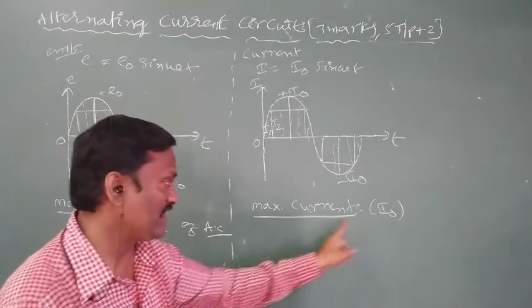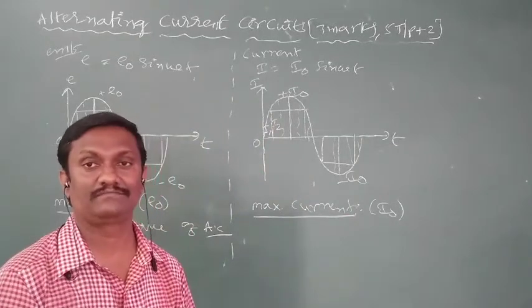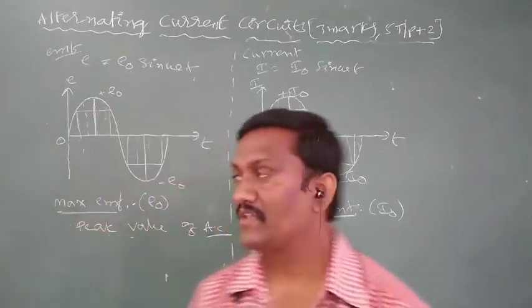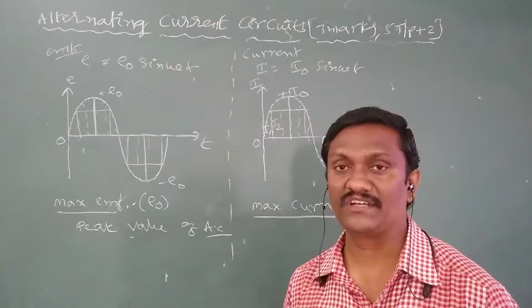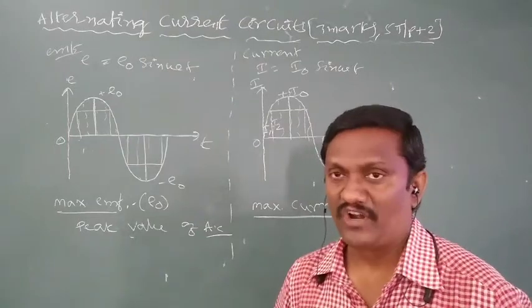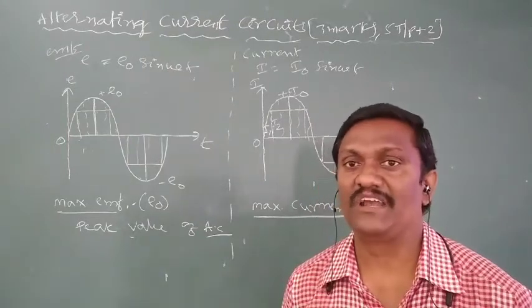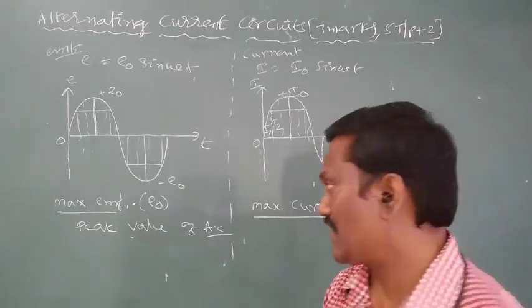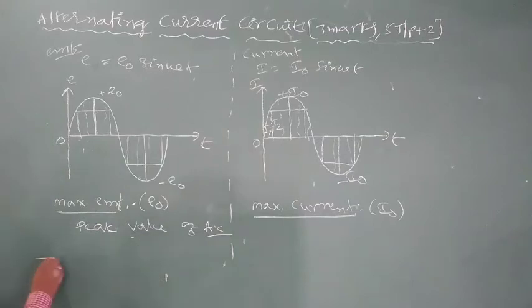The symbol of peak value of current is I naught. So that is one more definition: alternating circuits have a peak value of EMF and a peak value of current. Next, a continuing definition, time period.